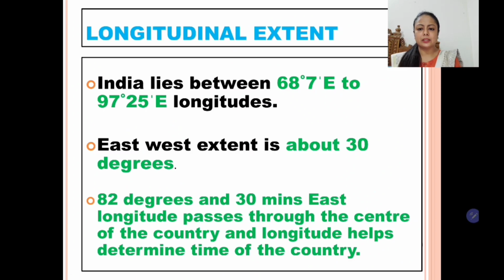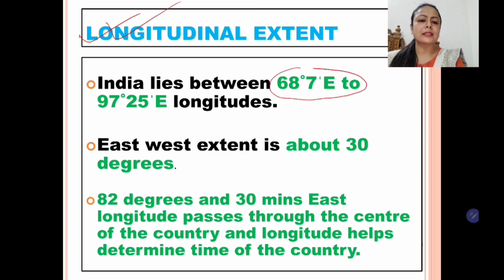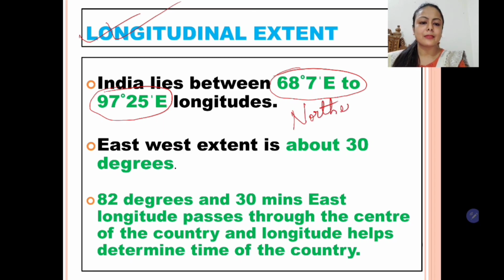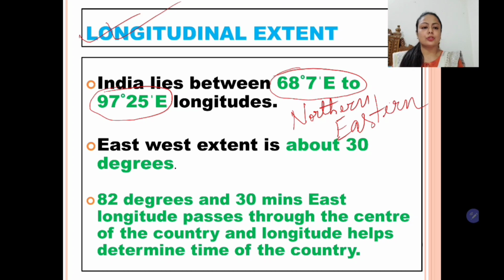Let's just read about it. So the longitudinal extent of the country, or the subcontinent, we'll say country, is 68 degree 7 minute east to 97 degree 25 minute east. So children, India completely lies in the northern as well as in the eastern hemisphere. So this was the latitudinal and longitudinal extent.